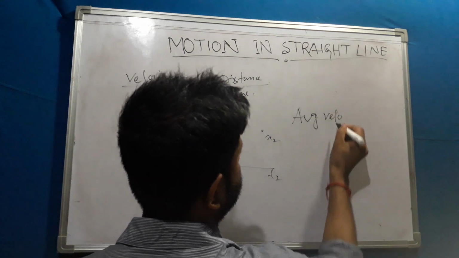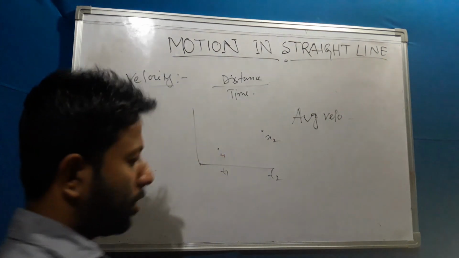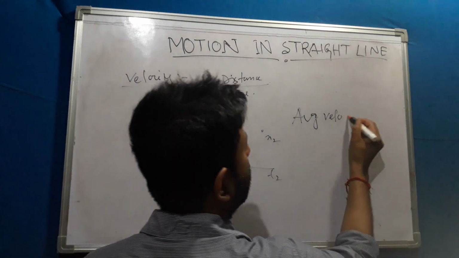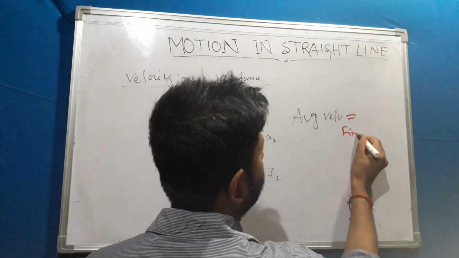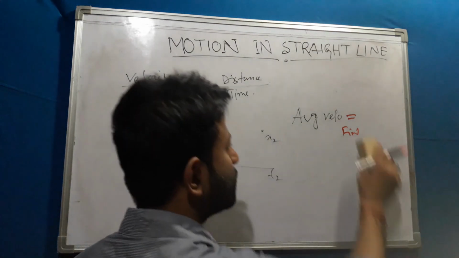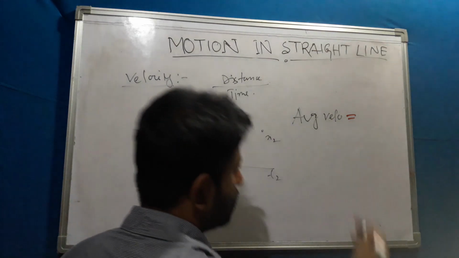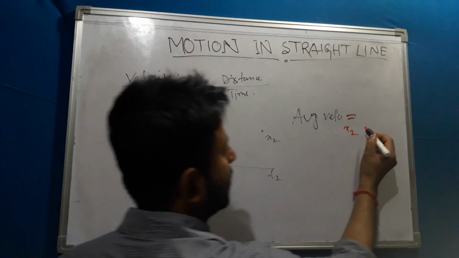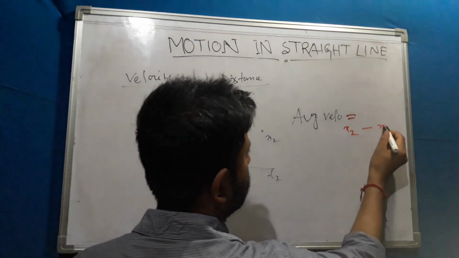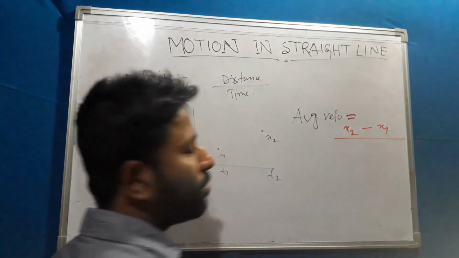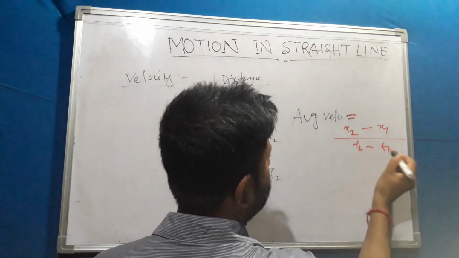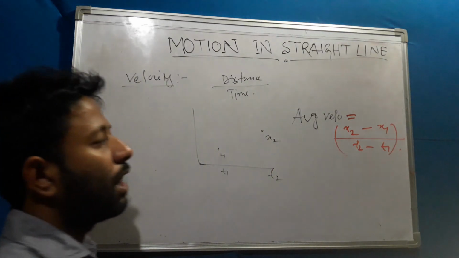Average velocity. So how do I find the average velocity? Average velocity is equal to the final position minus the initial position, x2 minus x1, divided by how much time it has taken, that is the final time t2 minus the initial time t1. So this should be my average velocity.